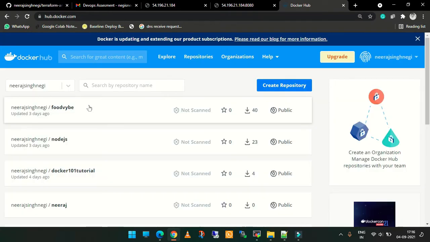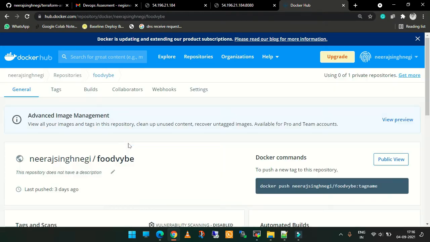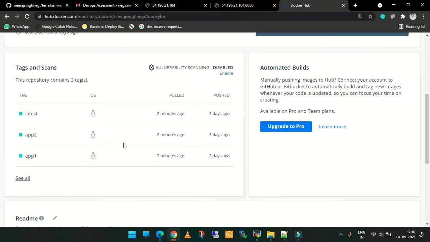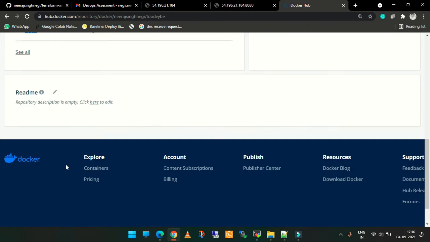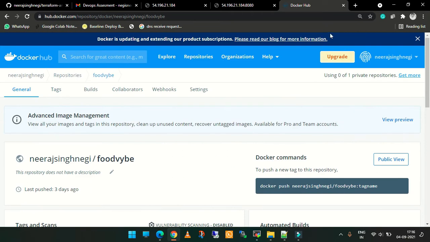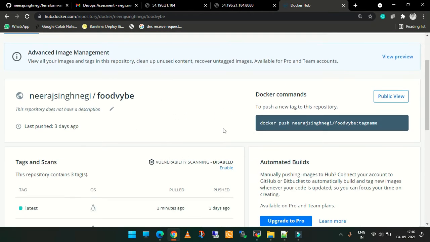So I will show you. This is the repository food vibe, and we have our two containers, two images for the containers, application 2 and application 1. Whenever the developer changes any code in GitHub, it changes here.